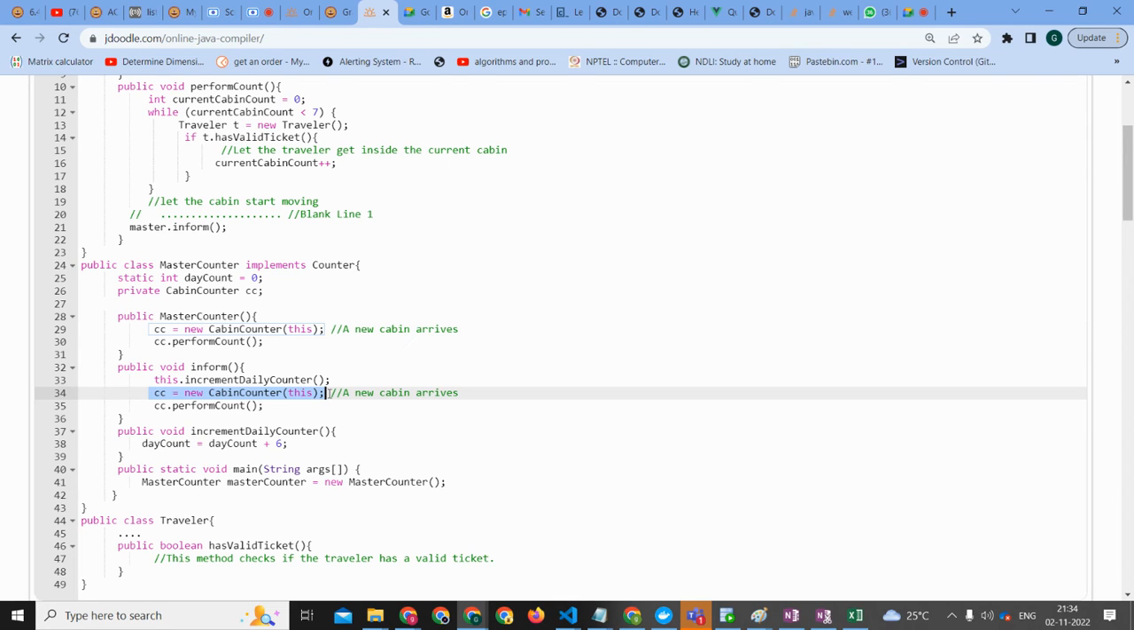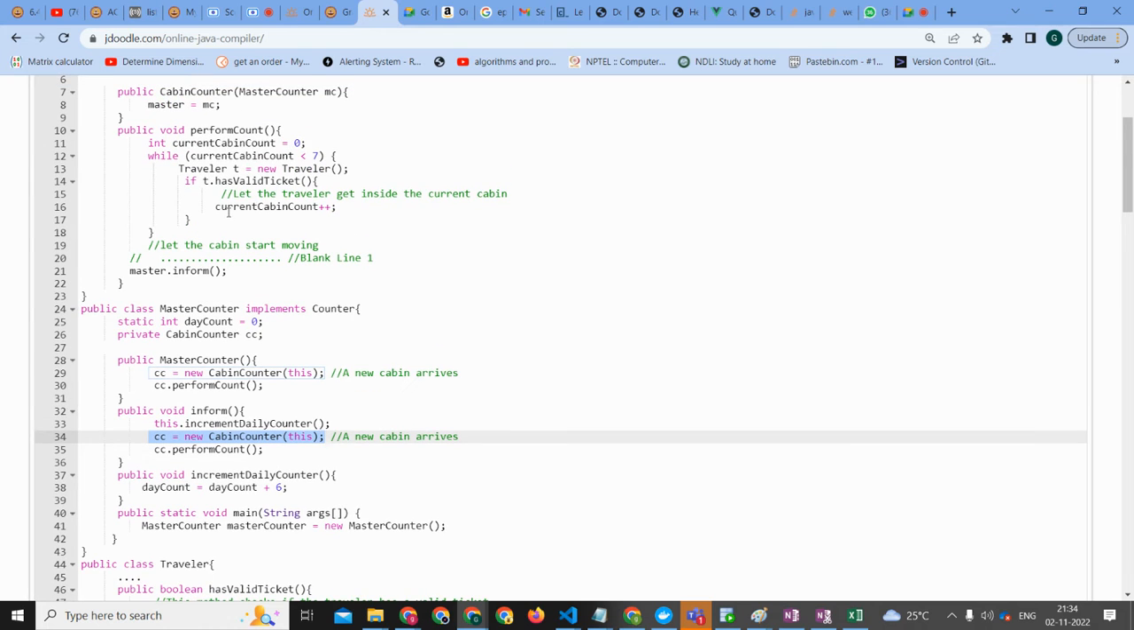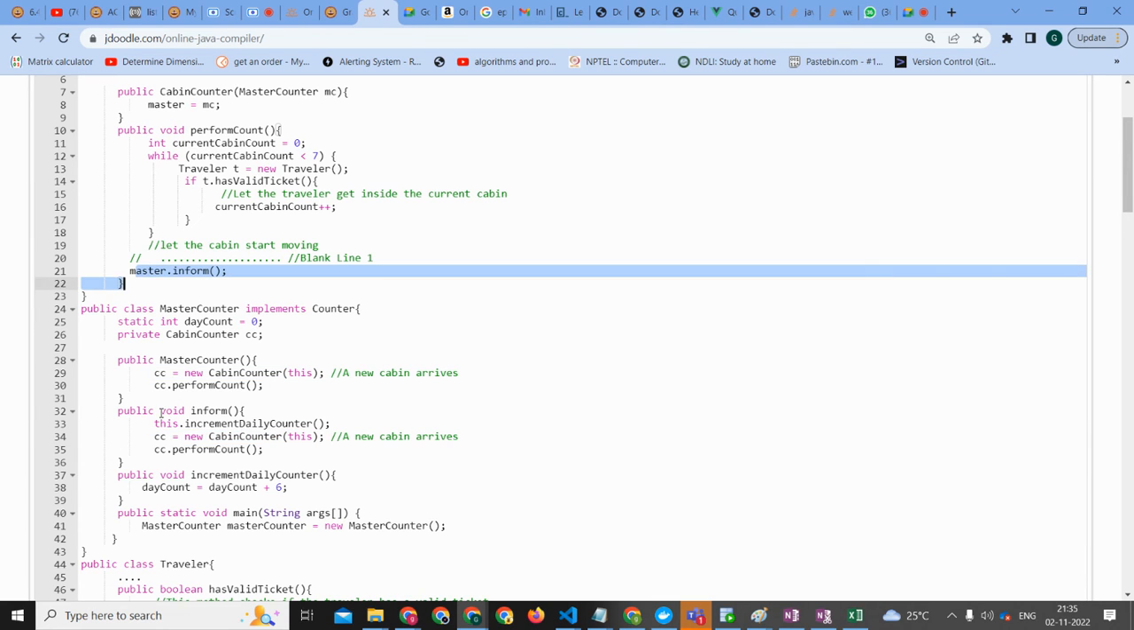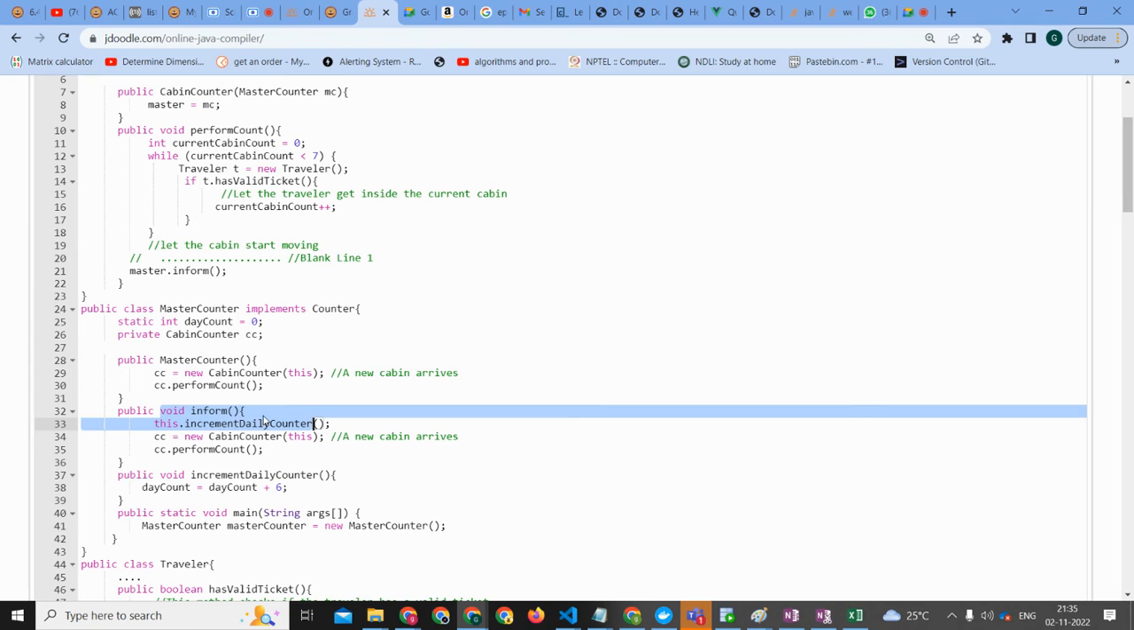So we have created a new cabin counter object. The same happens, right? And perform count will do this and come and inform the master once it is full. Master will increment the daily counter, create a new cabin, and start the counter again.